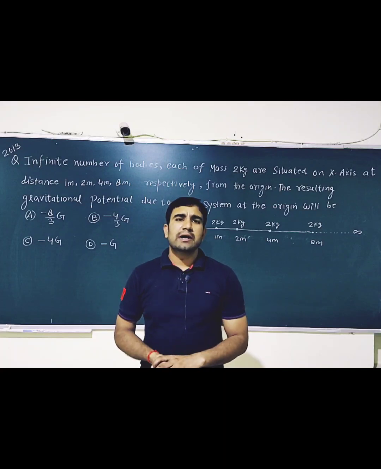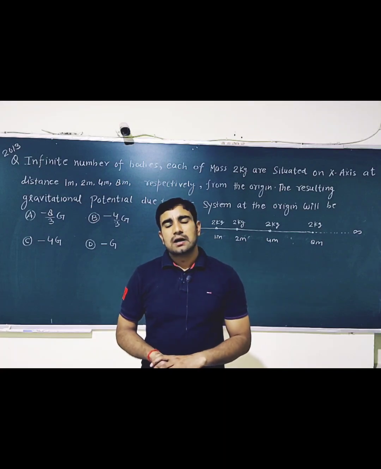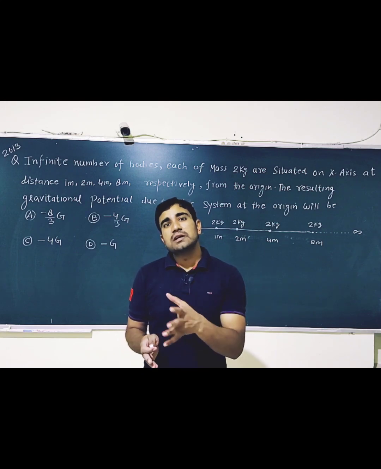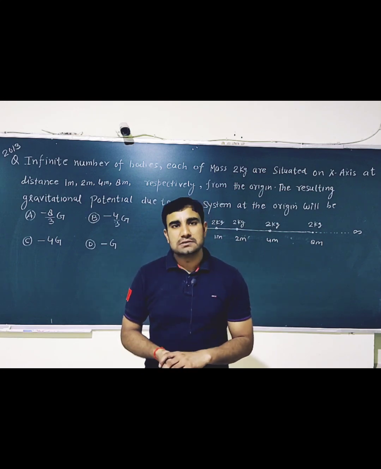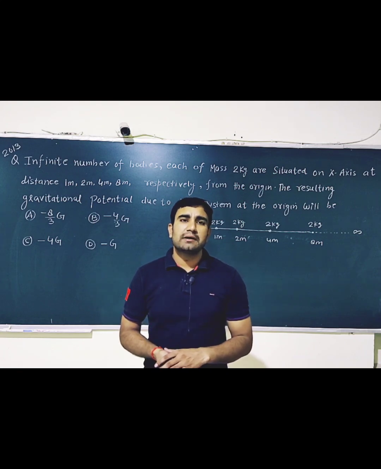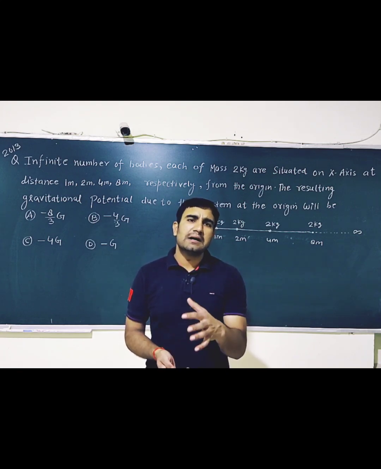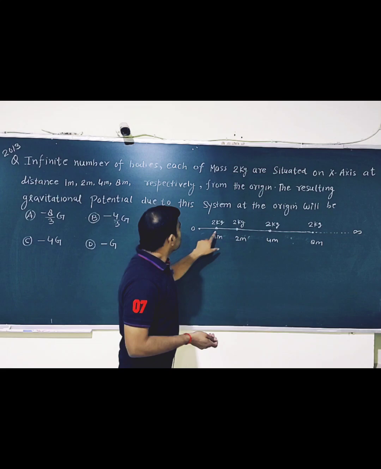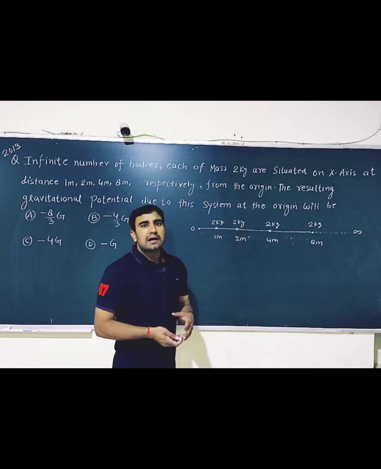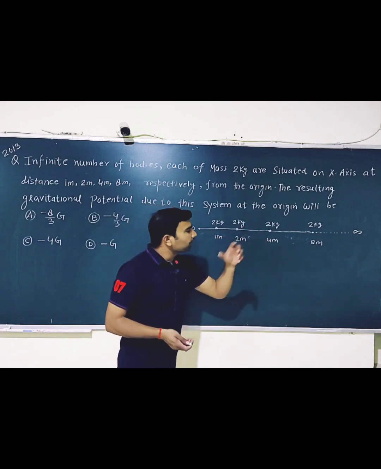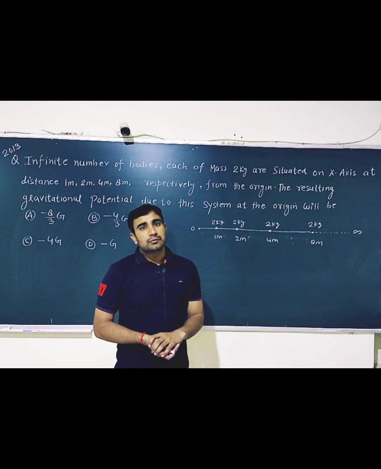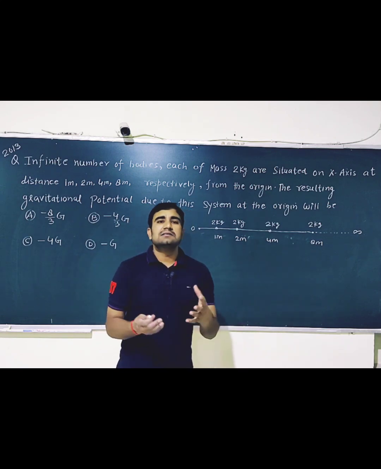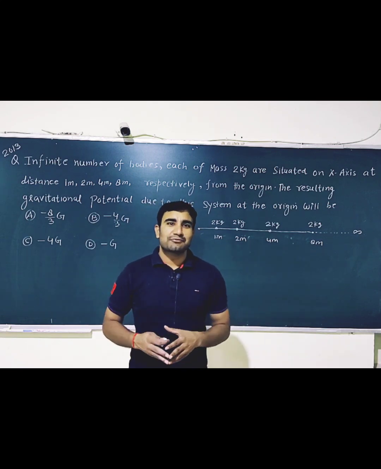In this question, we will find what is the gravitational potential and how to find it. Suppose an infinite number of masses are given at distances of 1 meter, 2 meter, 4 meter, 8 meter and so on. Suppose n number of masses are given at these distances, up to infinite. This is a very special case in physics.